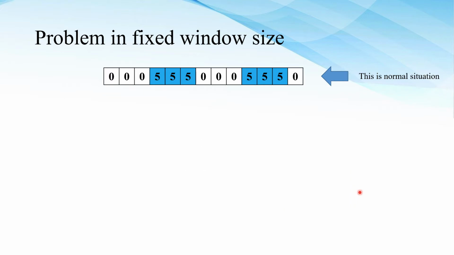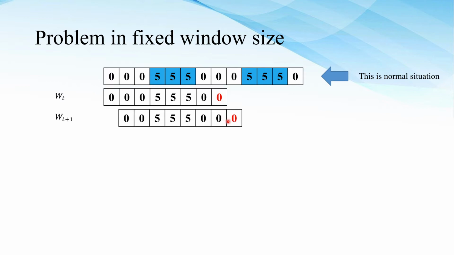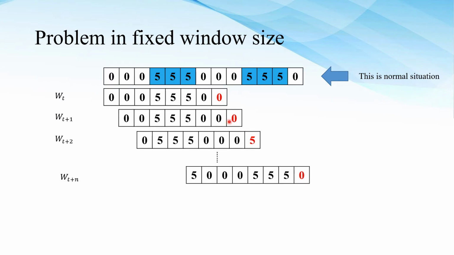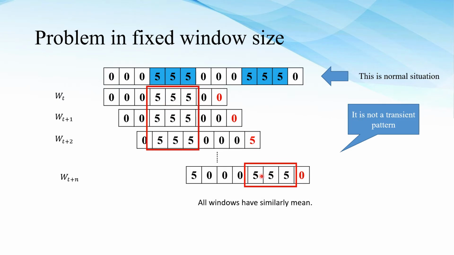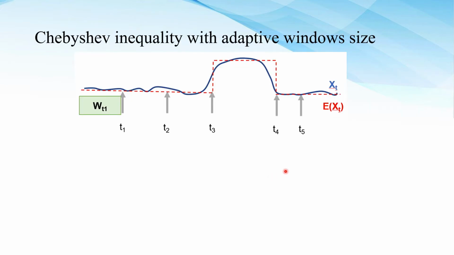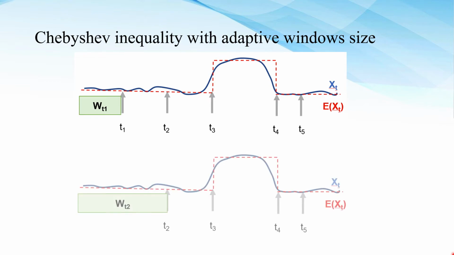But if we use a large window size, like this, the zero, like this, the new instance is not a transition pattern, because all the windows have a similar mean. So a new instance coming has no impact to change, like this. So we apply the strategy of dynamic window size, like this.